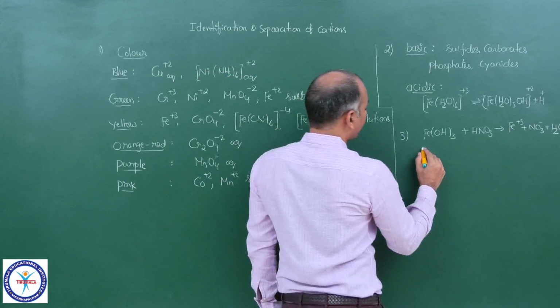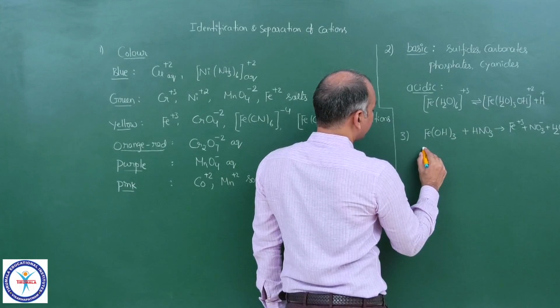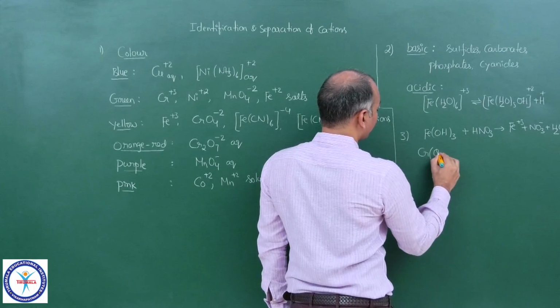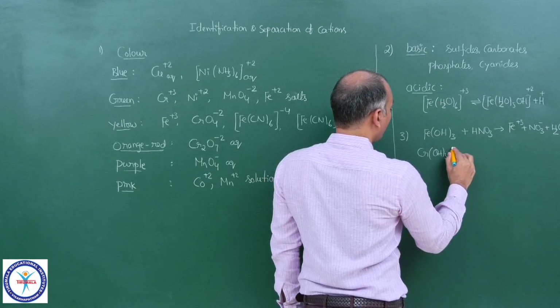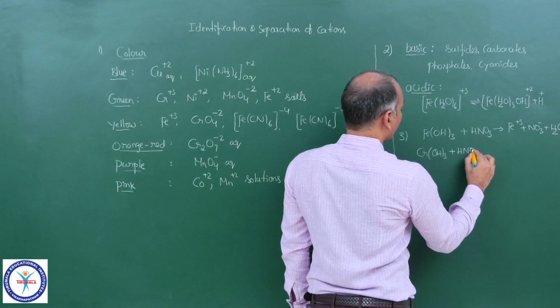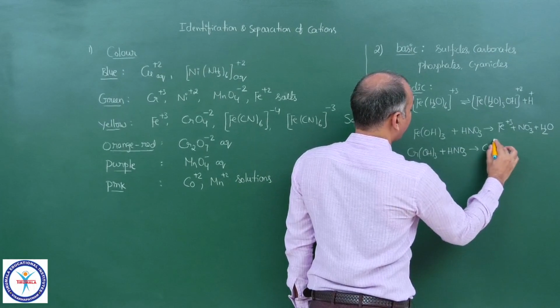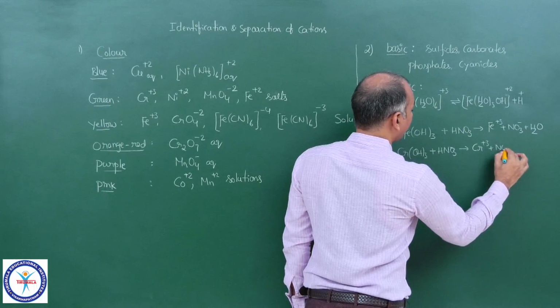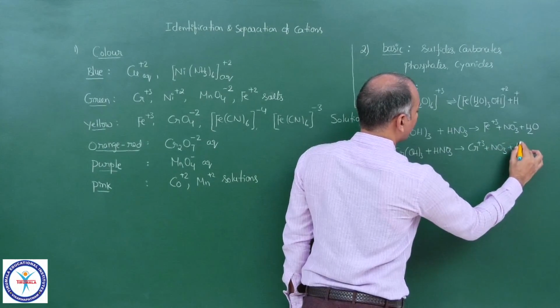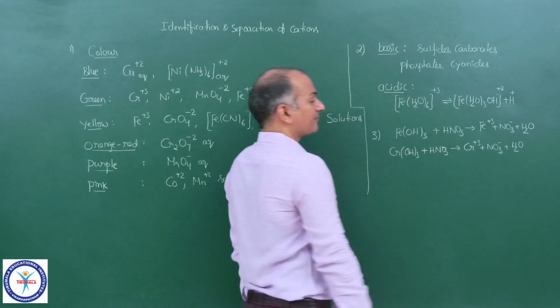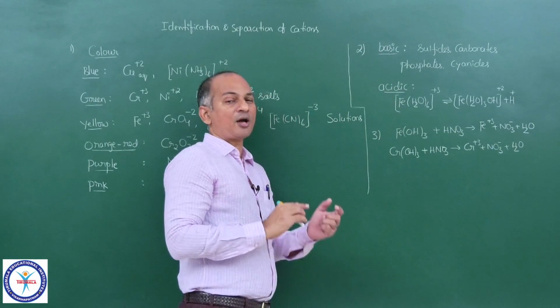Now we have, for example, Cr(OH)3, green in color. You can make it soluble in HNO3, and you will get Cr+3 plus NO3- plus water, again an acid base reaction.